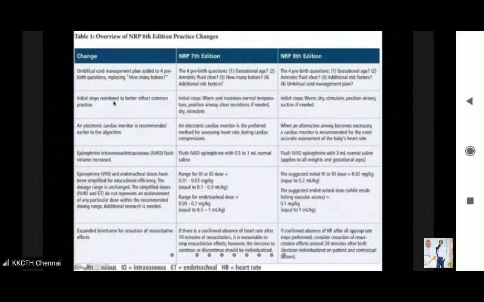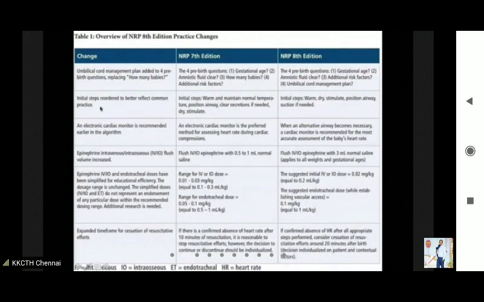Initial steps have been reordered to better reflect common practice. Initially the initial steps were providing warmth and maintaining normal temperature, positioning the airway, clearing secretions if needed, drying and stimulating. Now it has been changed into warm, dry, stimulate, position airway, suction if needed. So suction has been put in as the least priority. Warmth anyway you will be providing by taking the baby to the warmer. So you remember that it is DSP: dry, stimulate, and position the airway. Suction is the least priority. Warmth anyway you will provide.